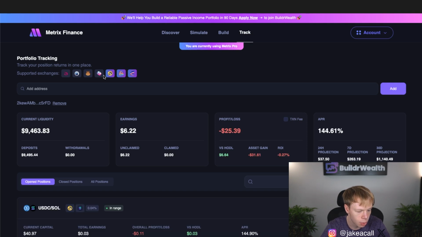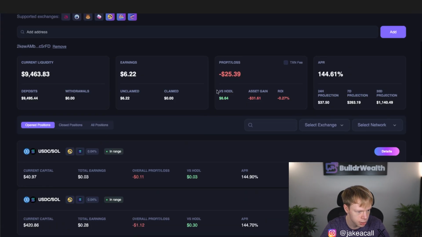Just simply paste in your wallet address and you're good to go. So we're looking at this random wallet address over here with about 10 grand, has $6 in earnings, is doing 144% APR. And Solana to USDC. Pretty good. It's going to show all these details.